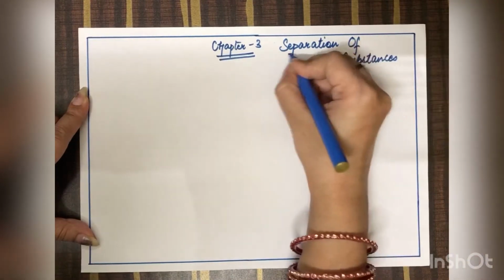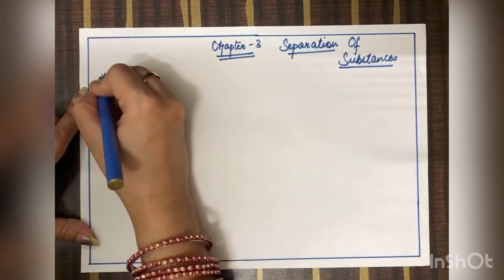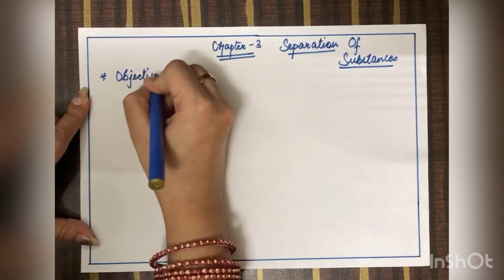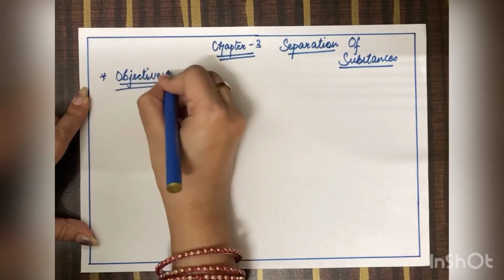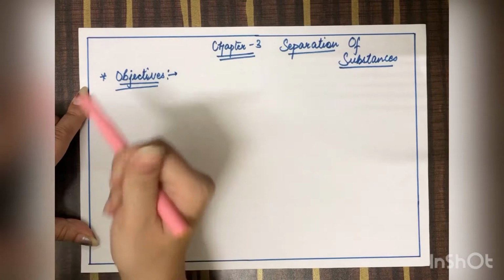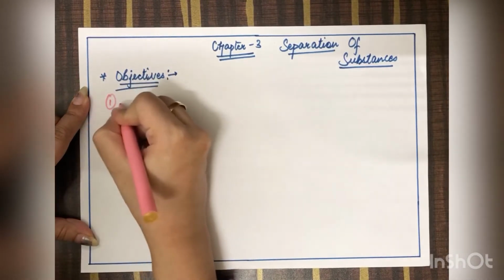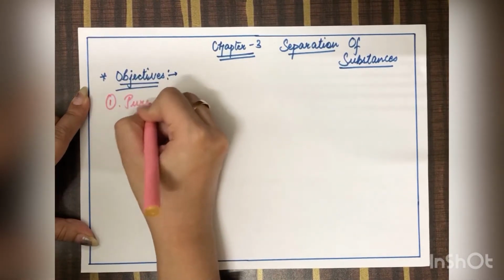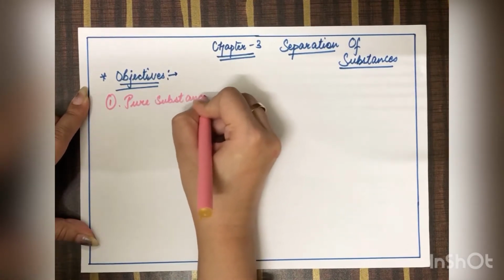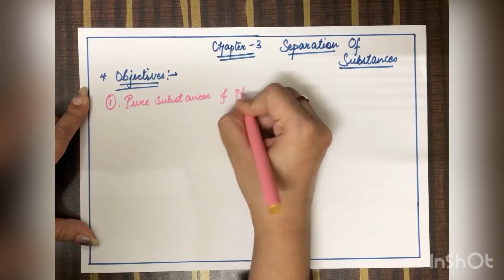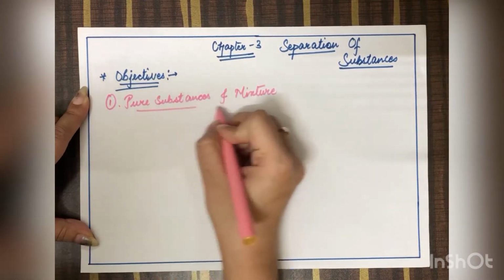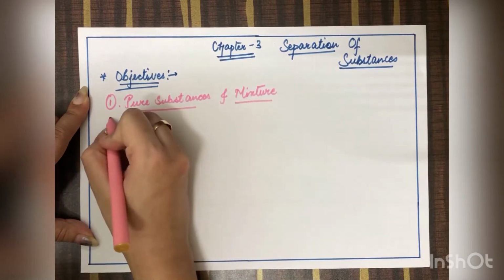So, let's get started. First of all, what are the objectives? As we are studying chapter number 3, separation of substances, what are the objectives? In this chapter, we're going to study what are pure substances and what are mixtures, and what is the difference between pure substance and mixture.